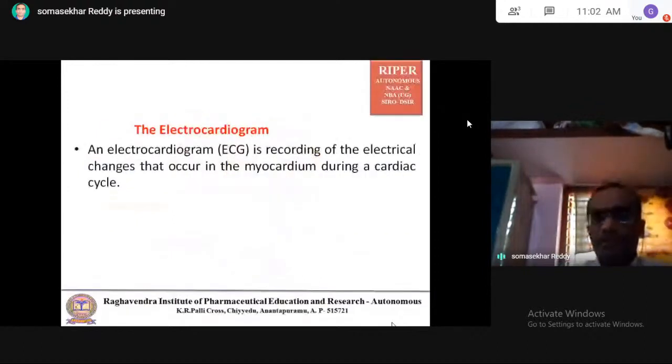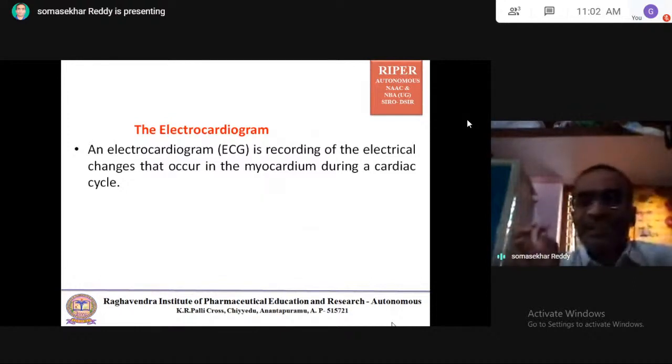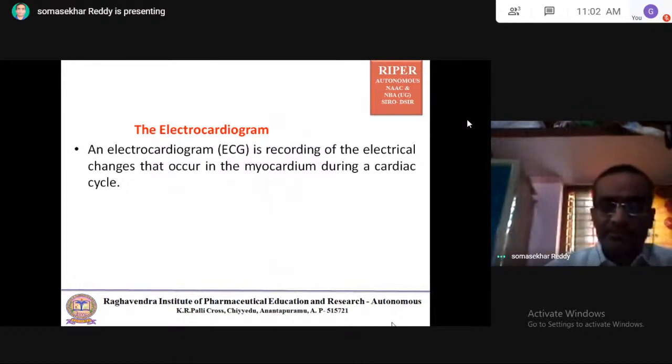Coming to the next part, the electrocardiogram. That means recording of the electrical changes which are occurring in the myocardium during the cardiac cycle. Very important. An electrocardiogram is nothing but a recording of electrical changes occurring in the myocardium during a cardiac cycle.